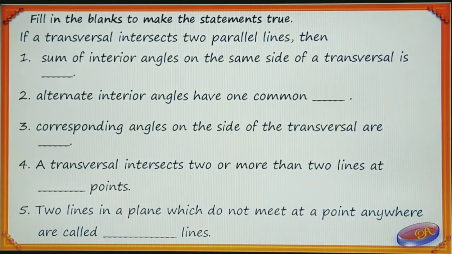Fill in the blanks to make the statements true. If a transversal intersects two parallel lines, then, first one: the sum of interior angles on the same side of a transversal is dash. What is the answer? 180 degree.